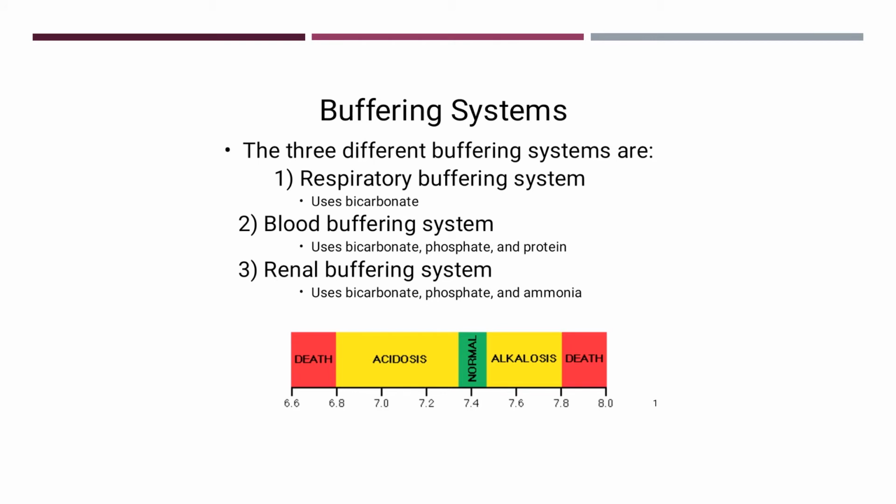So now the third buffer, that is the bicarbonate buffer. You will see that it is used by the respiratory buffering system, the blood buffering, and the renal buffering. The renal system also uses the phosphate and ammonia buffer. But among them, this bicarbonate buffer is very powerful, very essential for the maintenance of pH of the extracellular fluid. Now, why?